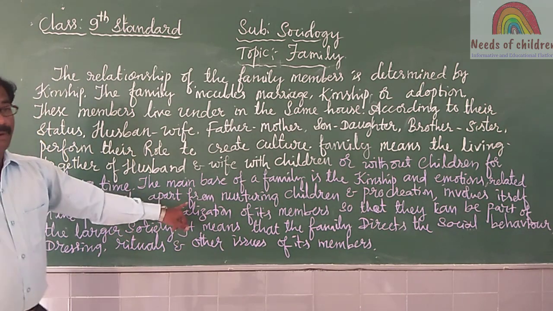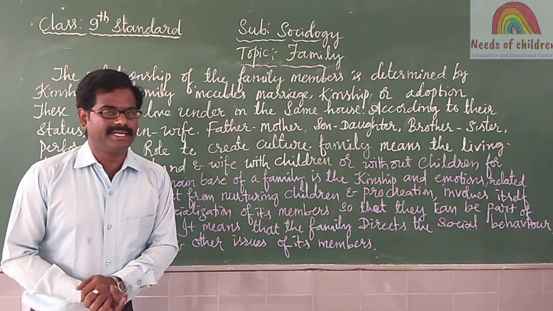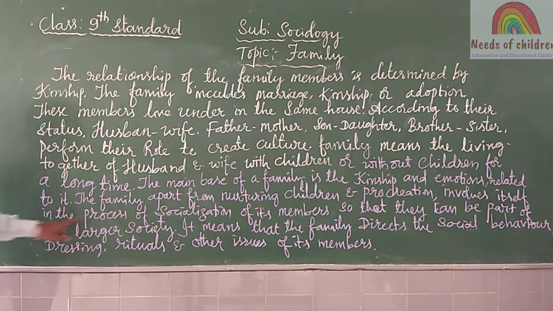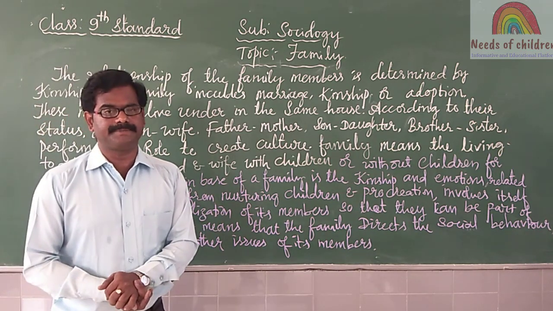So family, apart from nurturing children and procreation, involves the process of socialization of its members.